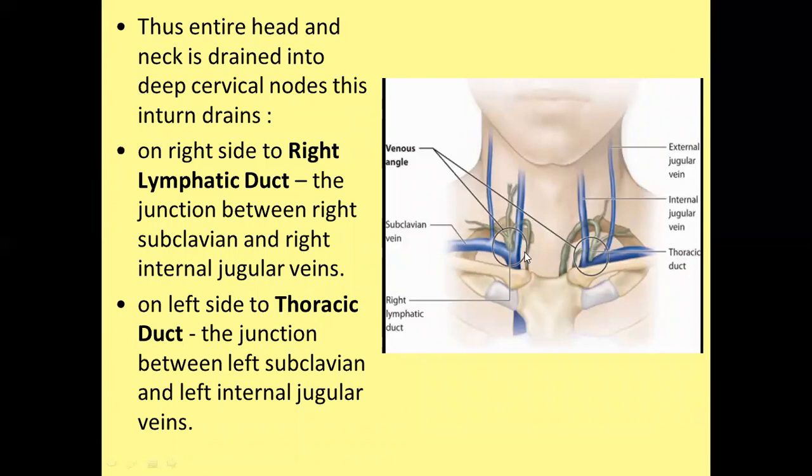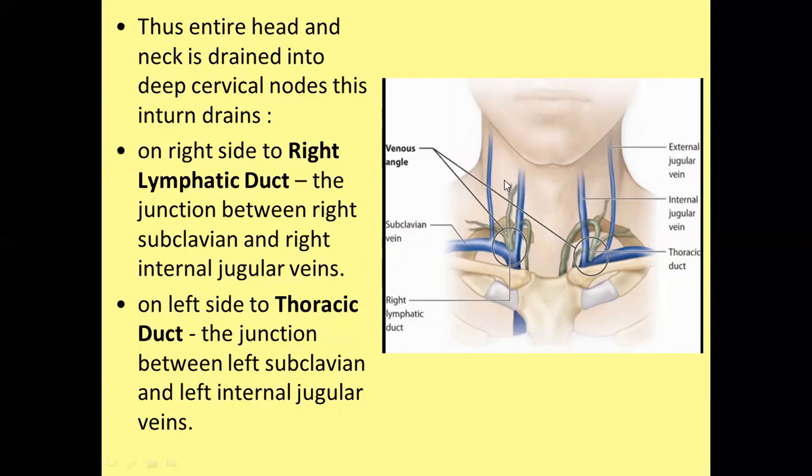So all lymphatic drainage of the entire head and neck is drained into the deep cervical lymph node, and these deep cervical lymph nodes on either side drain into the jugular trunk, and the jugular trunk on right side drains into the right lymphatic duct. This is the right lymphatic duct you can see, and that lies in the junction between the right subclavian and right internal jugular vein. That is the situation for right lymphatic duct.